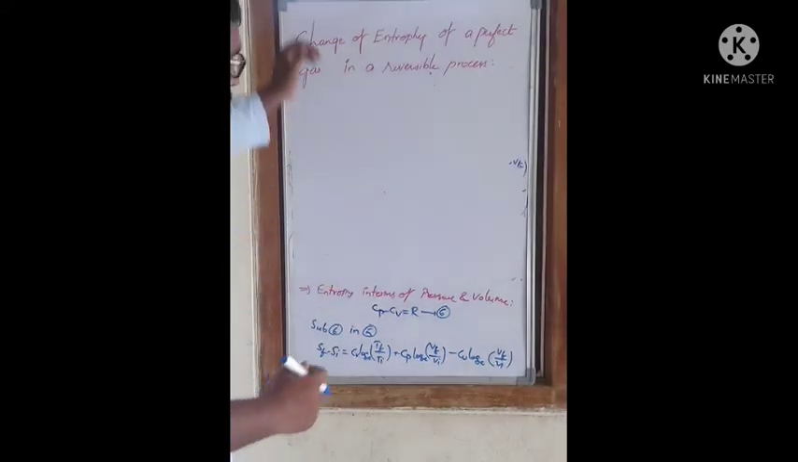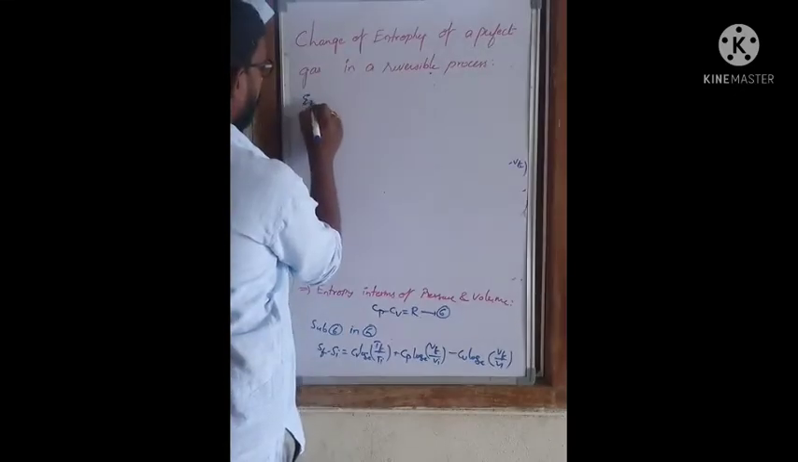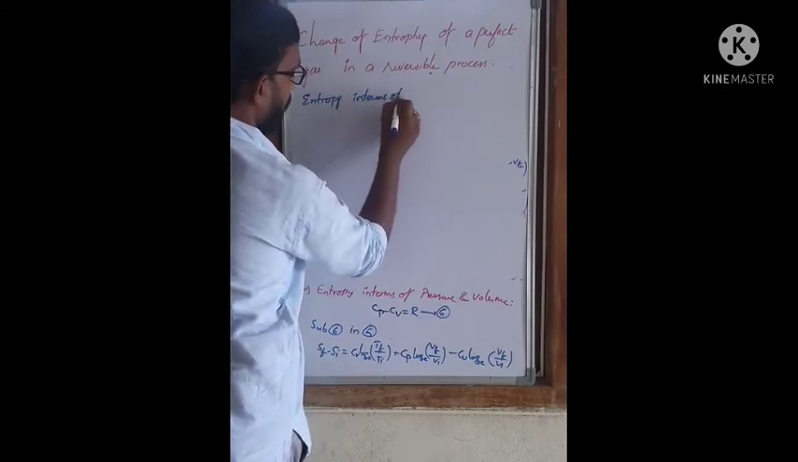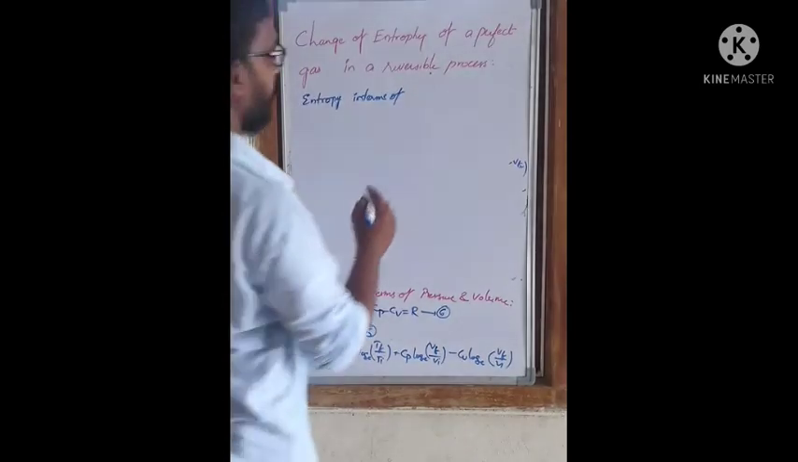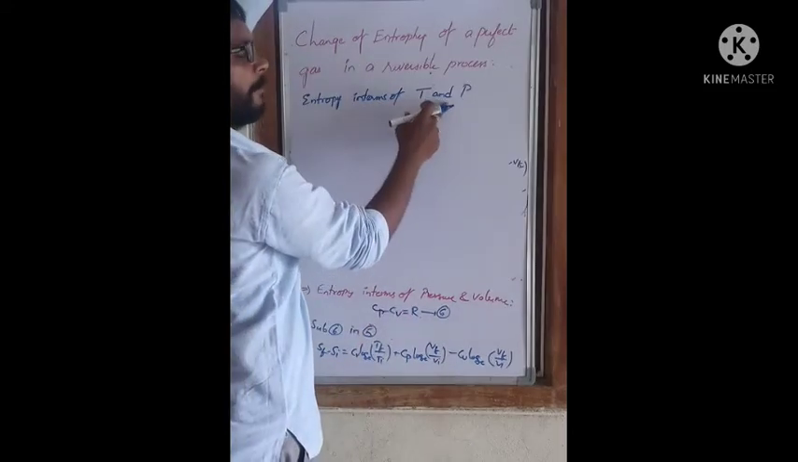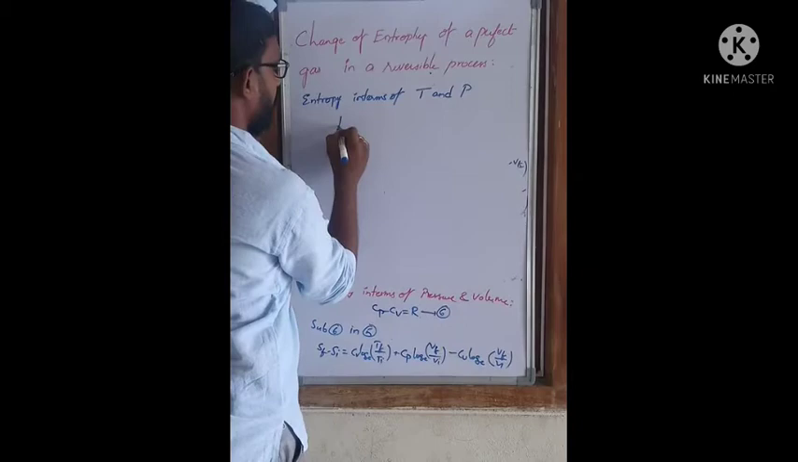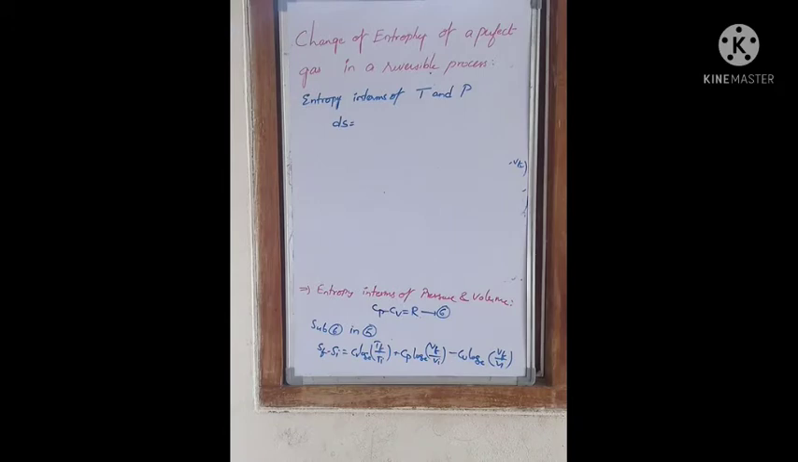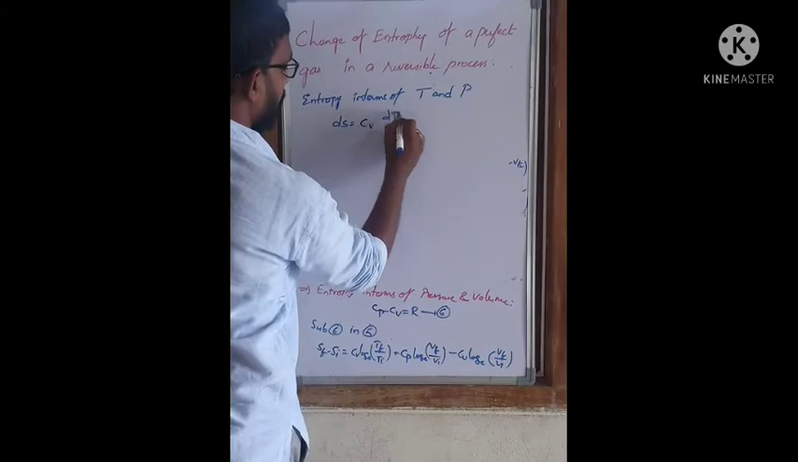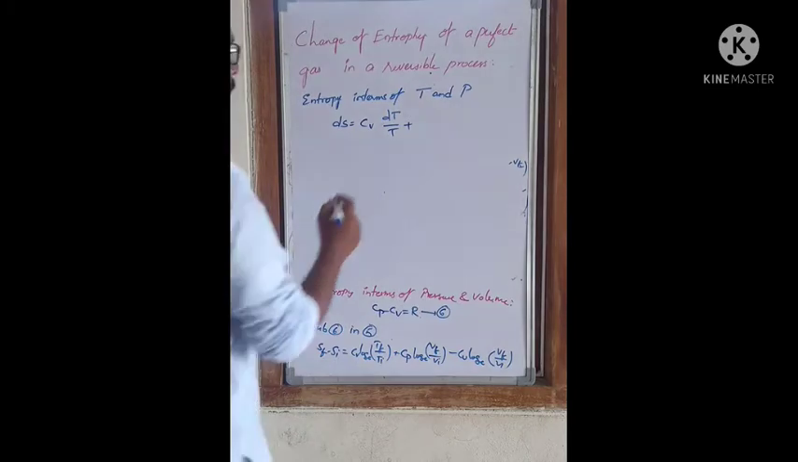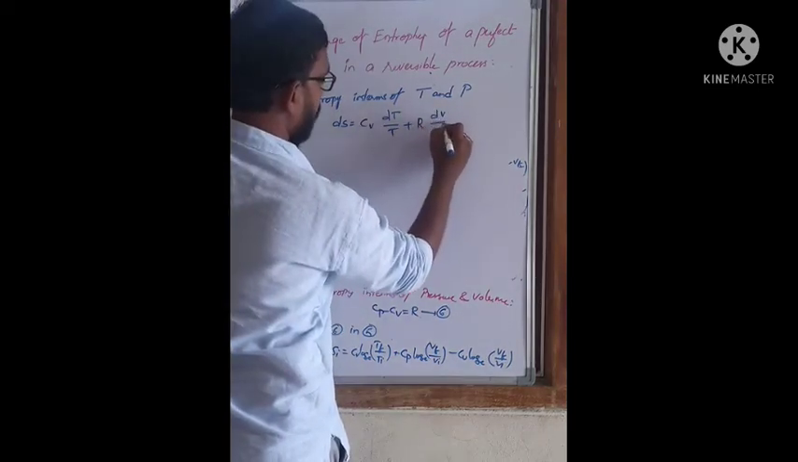For this, we already know equation number 4. Entropy in terms of temperature and pressure. We know from equation number 4 that dS = Cv dT/T + R dV/V.